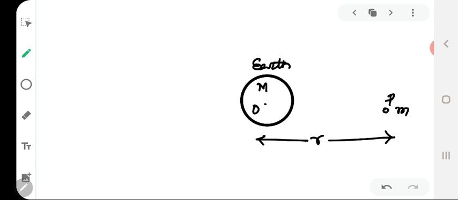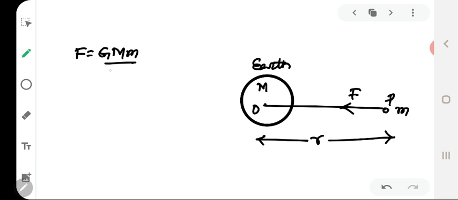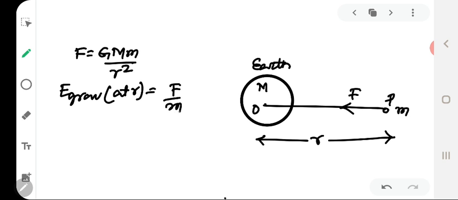So according to Newton's law of gravitation, the gravitational force that is existing between the two masses is given by F equal to GMm by r square. Now, as per definition of intensity of gravitational field, it is equal to F divided by m, so that will be equal to GMm by r square divided by m.